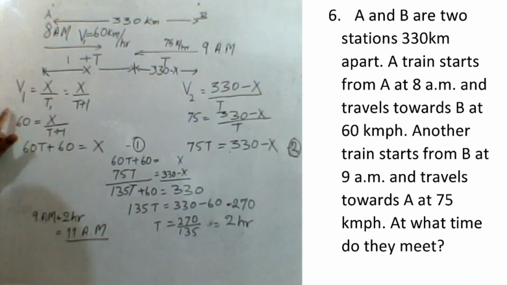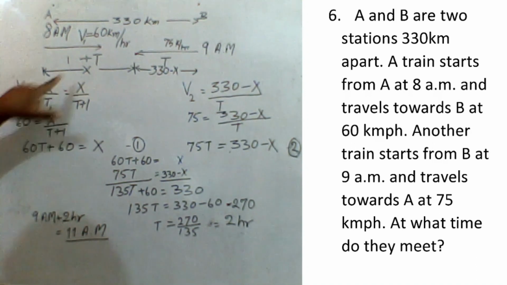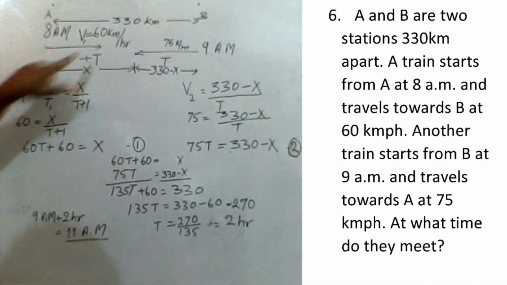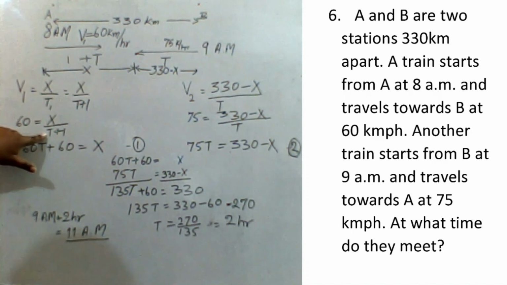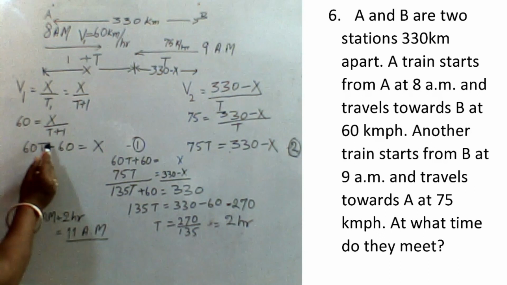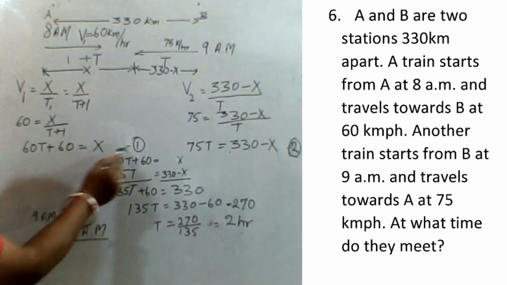So here v1 is equal to distance by time. Distance is how much? For the first train it is x, and the time it is taking is t plus 1. v1 is 60 kilometers per hour, distance x, and time t plus 1 hour. So if you calculate, 60 into t plus 1, so 60t plus 60 is equal to x. This is the first equation.